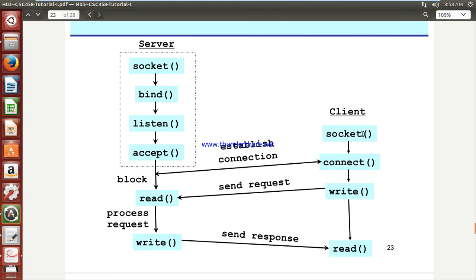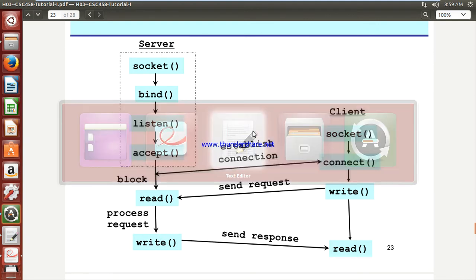Meanwhile, at the client side you also generate one socket and then try to connect with the server. After the connection is successfully established between client and server, you are supposed to write the first message from client to server in the form of a request, and after that you must receive, that is read, whatever data came from the respective server. So this is all about this diagram.